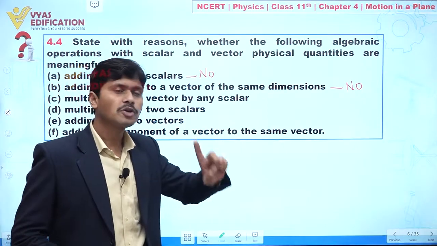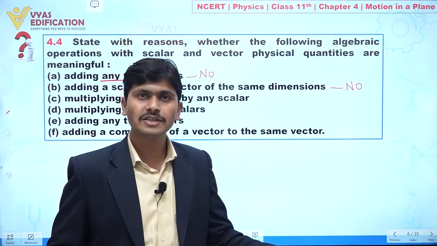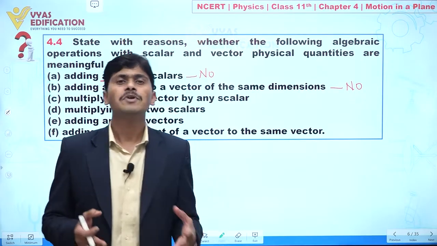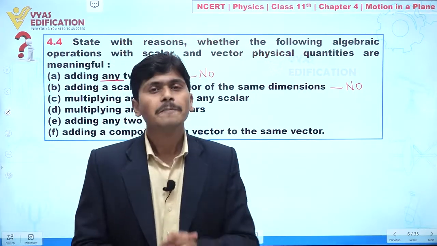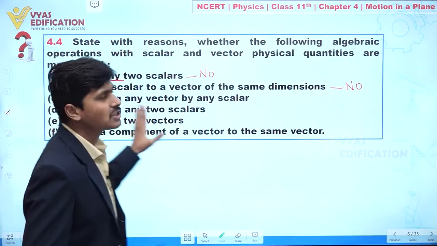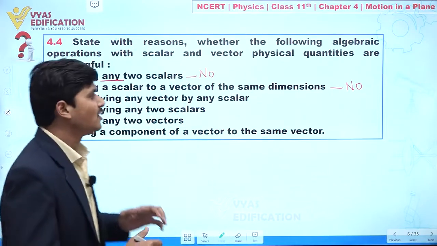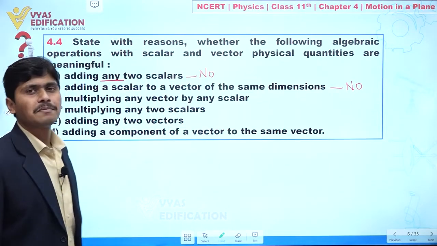Both have the same dimension; meter per second we can say has the same unit. Clear? The dimension is the same, L T to the power minus 1, but the direction is not associated with the scalar. So again we can say this statement is not meaningful. Clear to everyone? Yes. Now we are going to discuss part number C.